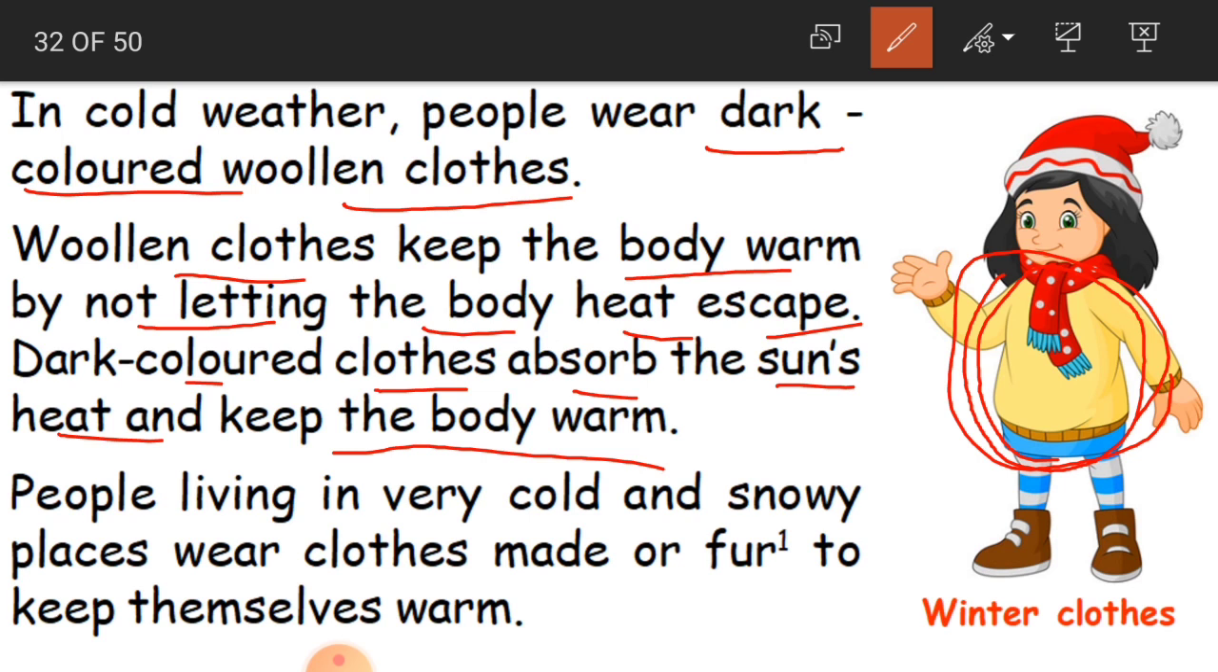Dark colored clothes, what happens? They absorb the sun's heat. Cotton cloth also absorbs the sun's heat, but it absorbs very little. But dark colored clothes absorb much more of the sun's heat and keep the body warm. Clear, children?